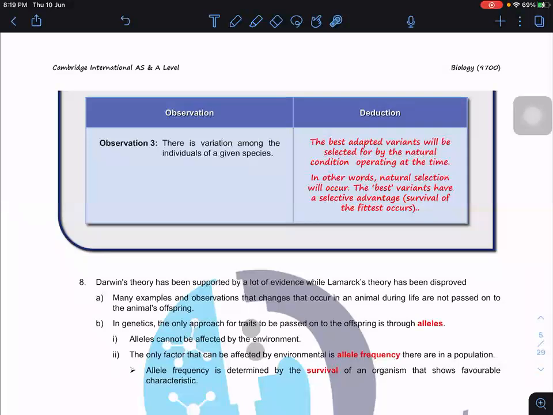In other words, natural selection will occur no matter what. The best variants have the selective advantage. So survival of the fittest occurs. Those that can adapt will continue to survive, and those variants pass on the allele to the next generations.